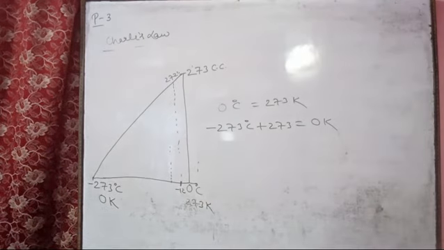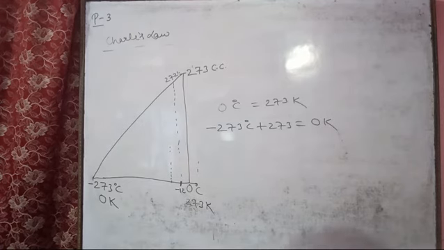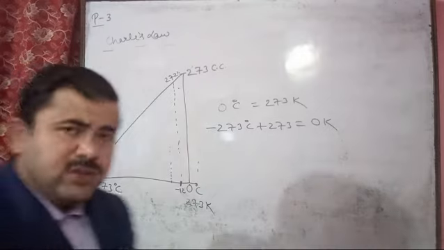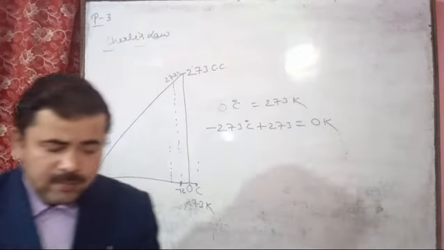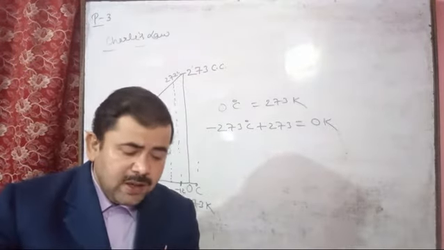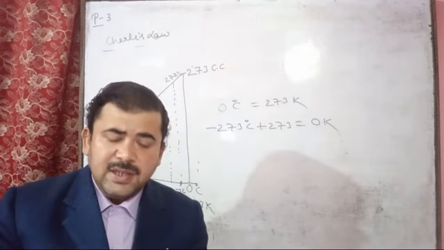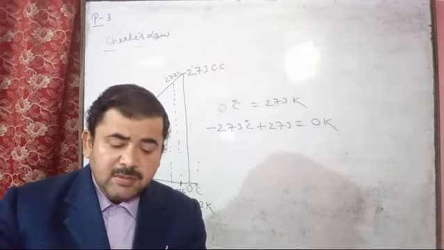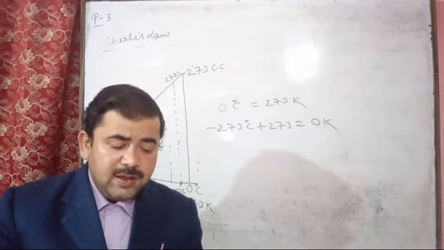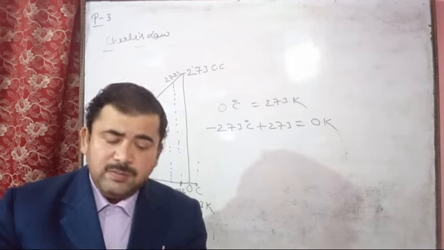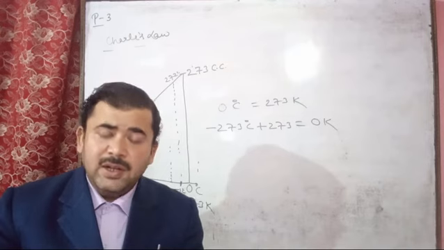Next, a problem based on Charles law is given. In this problem, the first example question is: a given mass of a gas occupies a volume of 200 ml at 37 degrees Celsius. To what temperature must the gas be heated to make its final volume 500 ml?